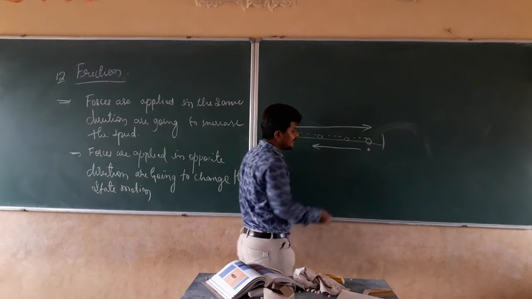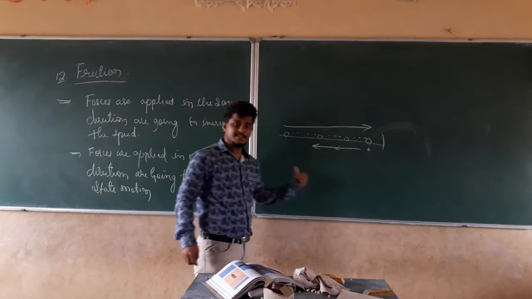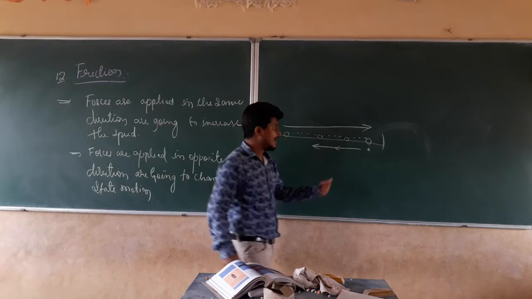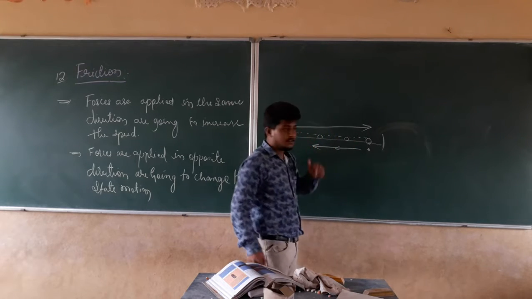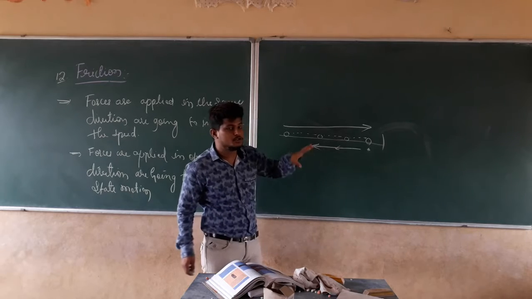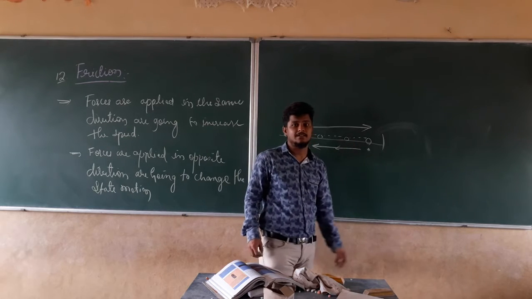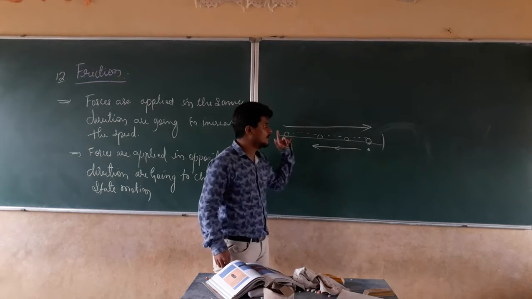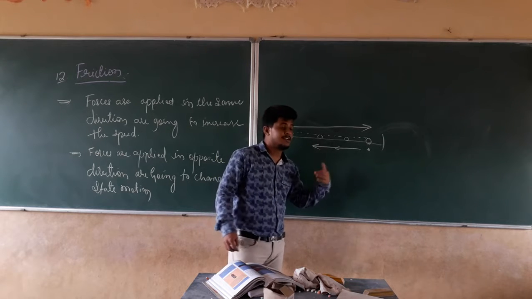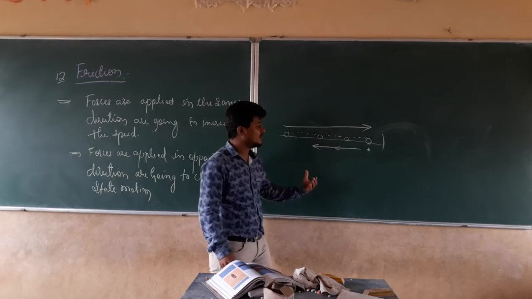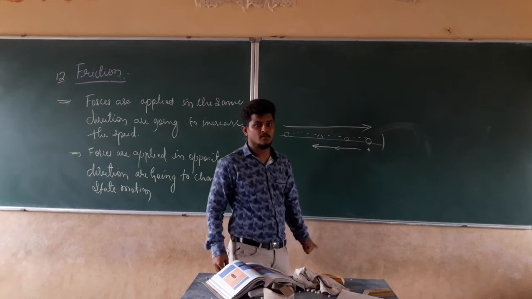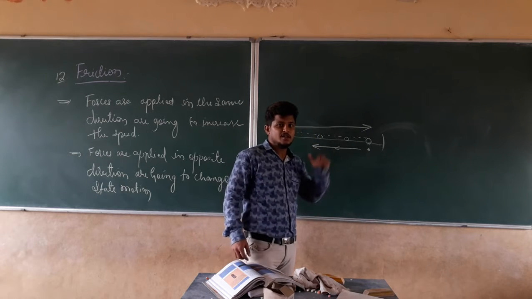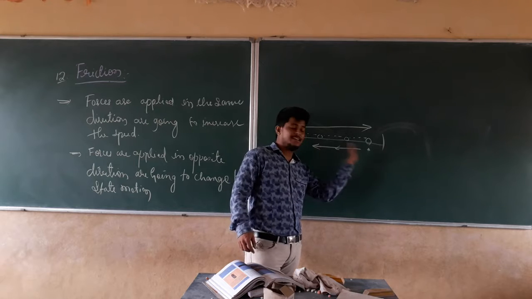Some force is acting in this direction, and an opposite force is acting in the other direction. Is anyone there? Is a fielder there? No. But still the ball is going to stop near the boundary line. In this direction, force is applied by the ground so that the ball is continuously moving. But which force is going to stop that ball? Why does it stop? The ball is actually stopping due to the opposite force which is acting in this direction.